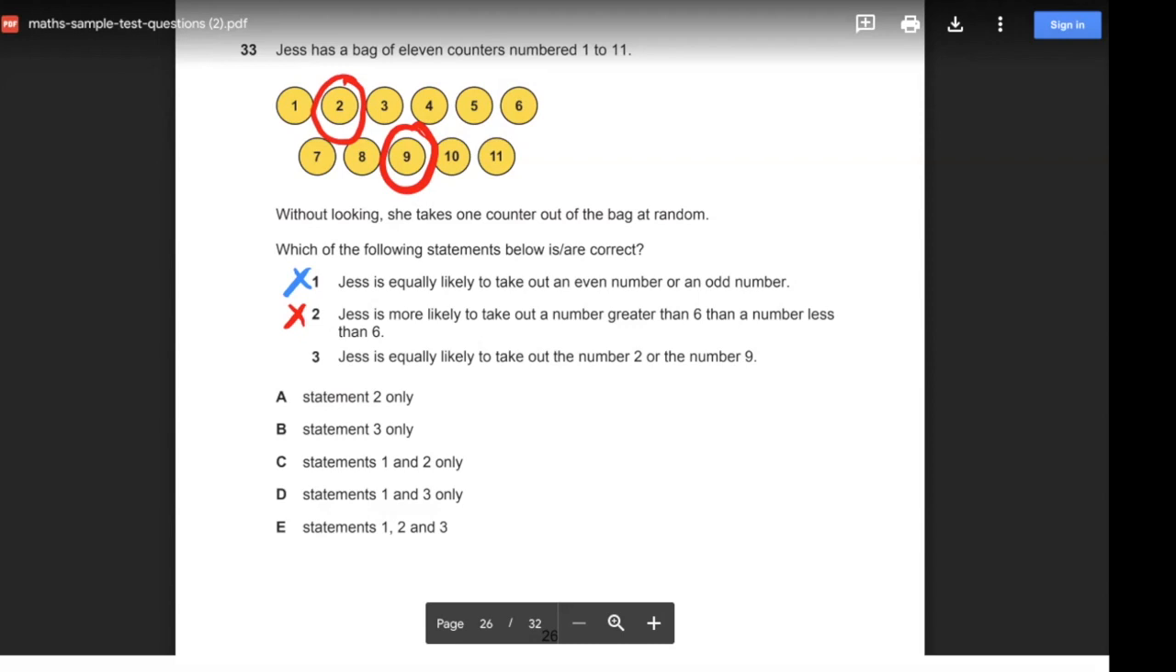So there is an equal chance of either picking a 2 or a 9 or a 4 or a 10 or a 6, any of them. You don't have a greater chance of picking a counter just because it has a different number on it. There's an equal chance of picking any of them. So for statement 3, that is correct. She's equally likely to pick out the number 2 or the number 9 counter.